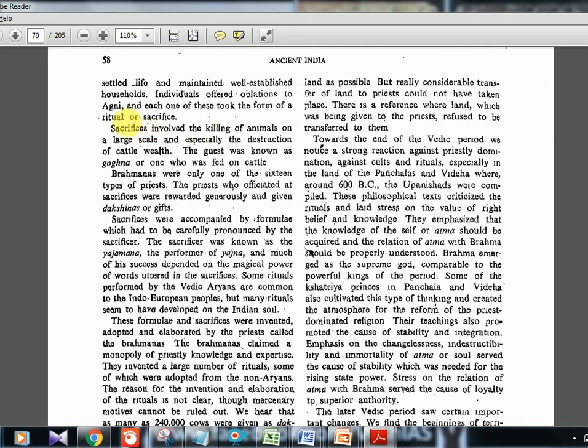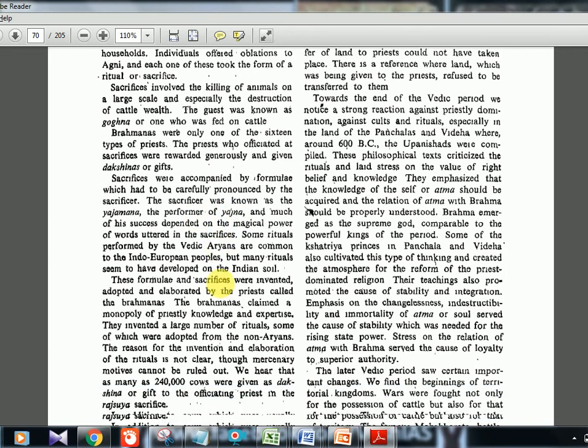Agni had a little bit of importance, but not as much as in the early Rigvedic time. Sacrifice of animals started, I told you already. And here is one important term, Gogna. Gogna means the one who was fed on cattle, that is beef eating. The guest who came to the home and was fed on cattle is called Gogna. So you should know that term. Then Dakshina is the gift or donation which they get. Yajmana and Yajna are two terms actually. The person who is doing the sacrifice is called Yajmana, and the actual sacrifice is called Yajna. Just basic terms that you will already know.